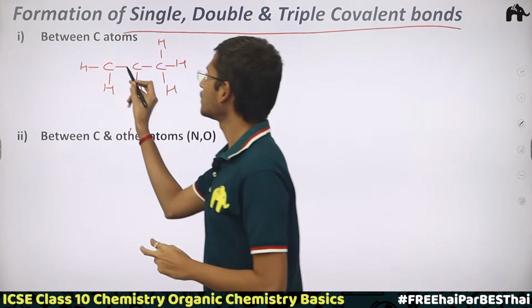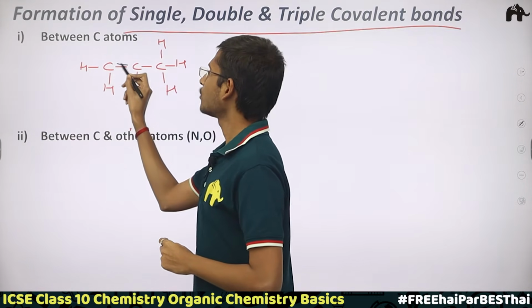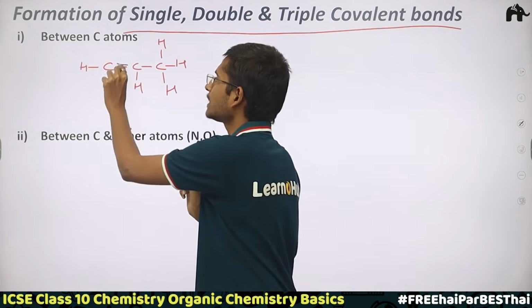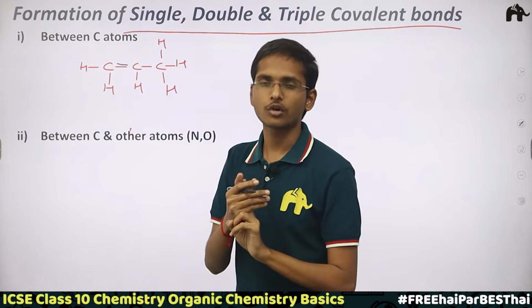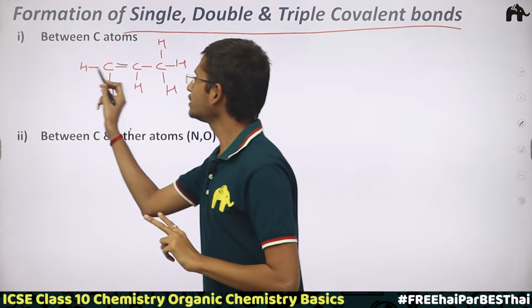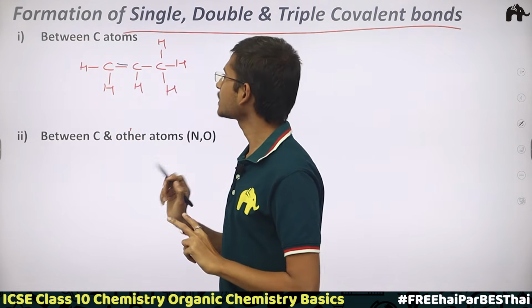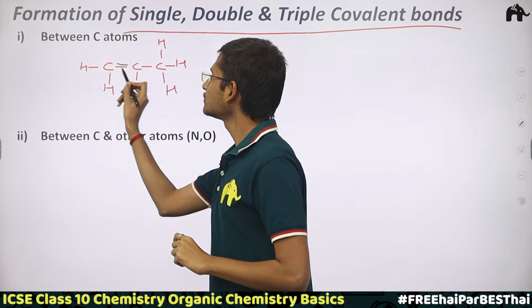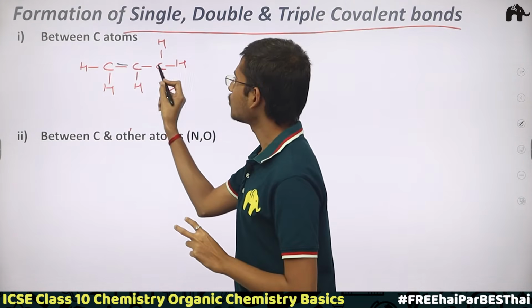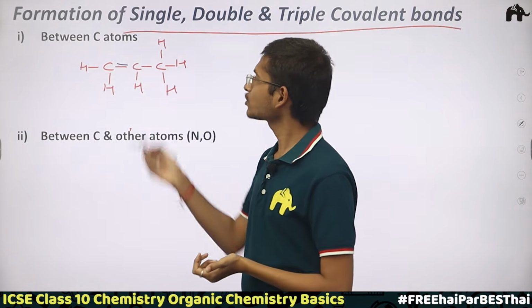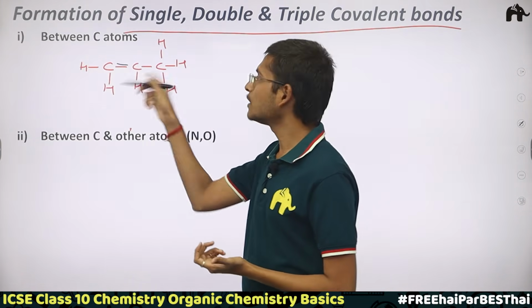Double bond, so here this is the double bond, 1, 2. Now this carbon atom is forming 2 bonds, so it needs only 2 more bonds to satisfy its valency. So 2 bonds are formed with this hydrogen atom, and this carbon atom is also forming 2 bonds with this carbon atom. It also needs only 2, and see here 1, 2, so it is also satisfied. In this way I have formed a double bond as well.